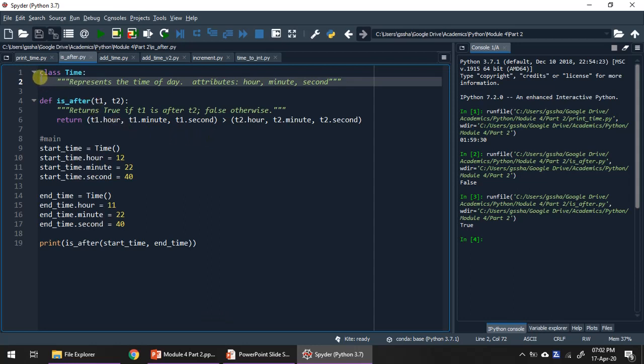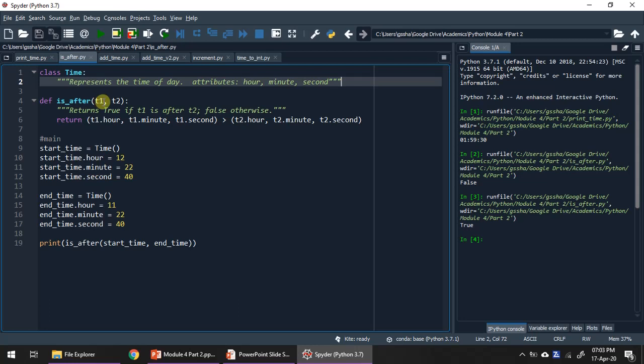The program contains class time. This is same as the earlier one. Nothing is present inside other than a comment line, and we don't have a print time because we are not going to print the time in the format hour colon minute colon second. Now we have a new function that is after. Is after verifies that t1 follows t2.